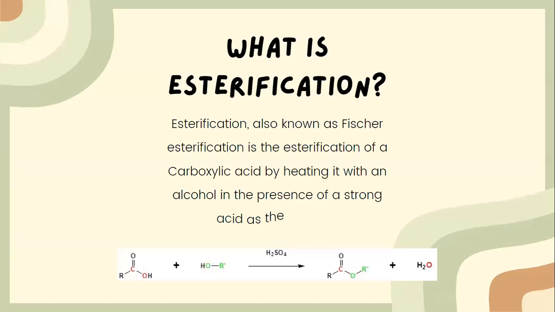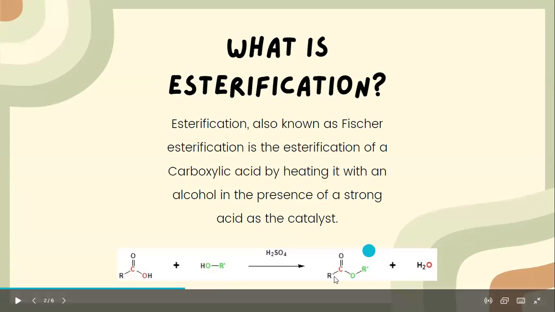So, first of all, what is esterification? Esterification is the esterification of a carboxylic acid by heating it with an alcohol in the presence of a strong acid as the catalyst. As you can see here below, we have the mechanism for esterification. We have a carboxylic acid and an alcohol, which results in the formation of an ester by the presence of a strong acid as the catalyst. Here we have sulfuric acid as an example of a strong acid.